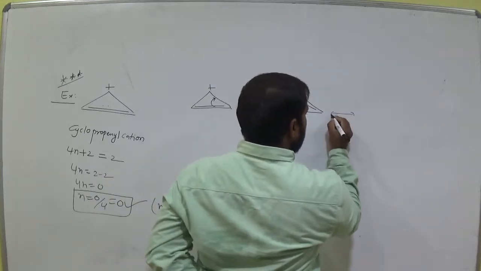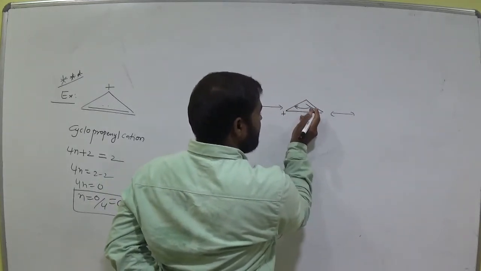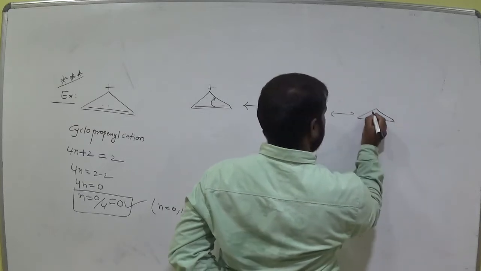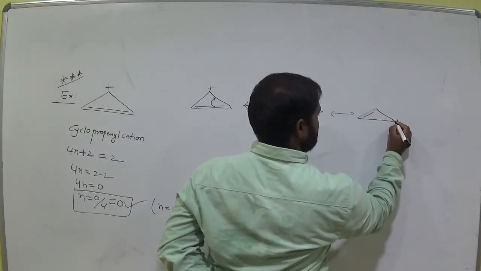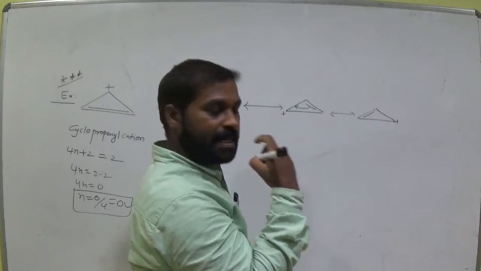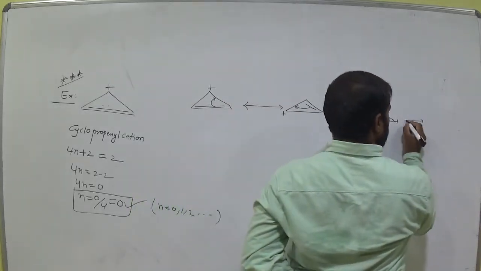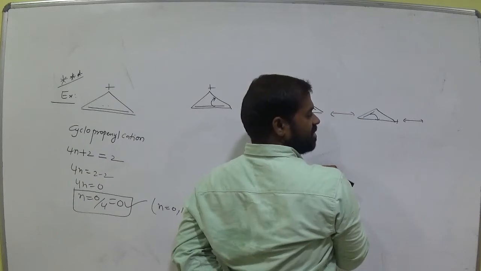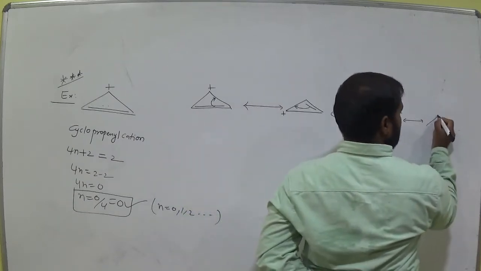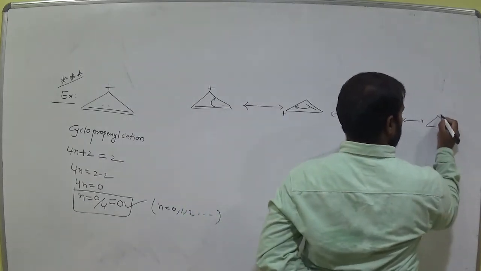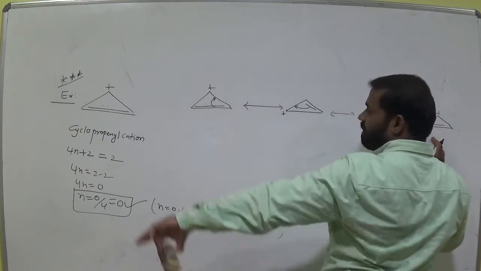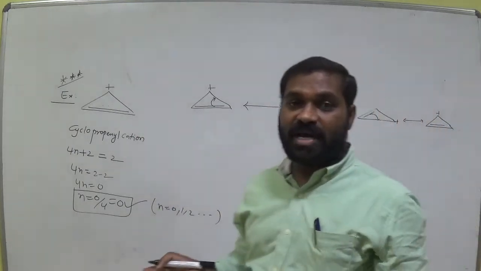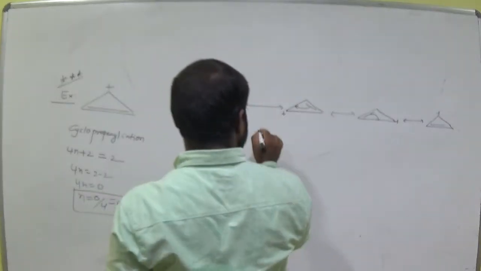So now again it is able to migrate here. That means it provides the electron here. Now it becomes this, and here it is positive. Okay, clear? And it needs electron now, am I right? Now this can shift here. Now this one becomes this, this is positive. Again it comes to the first structure. Both are same or not? This type of arrangement is called resonance. What we call it is resonance.